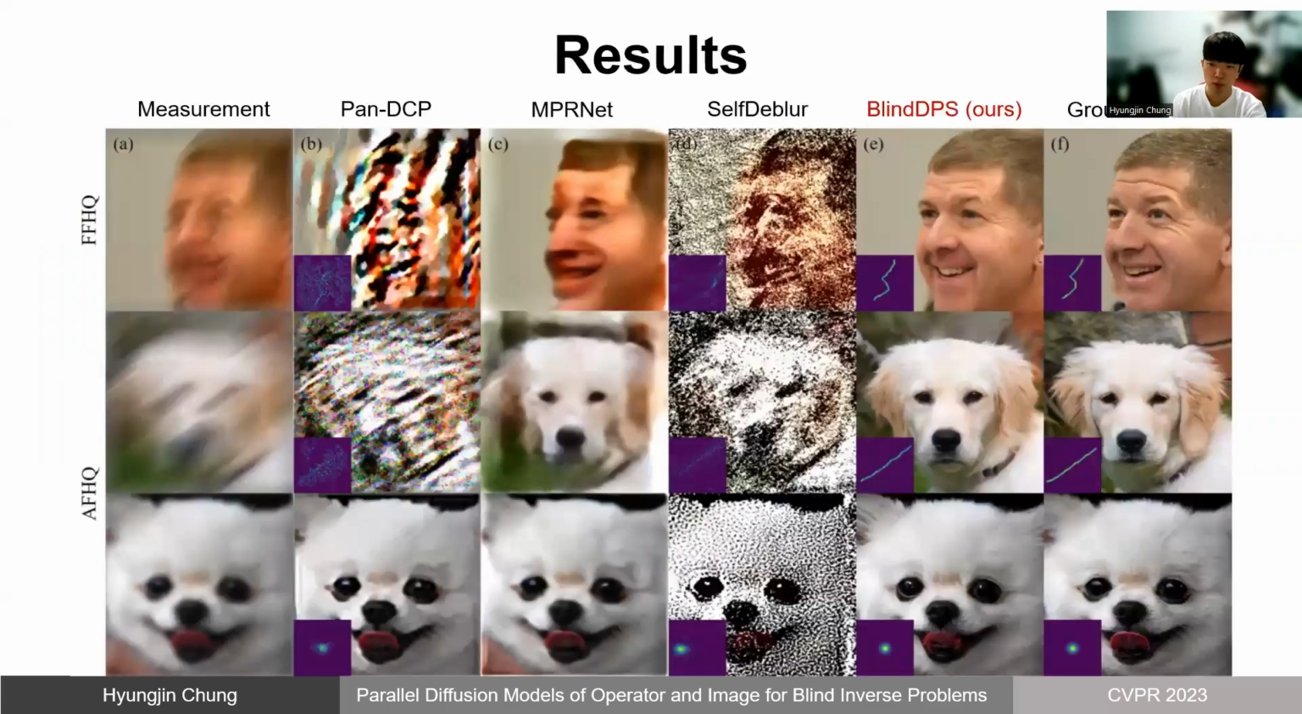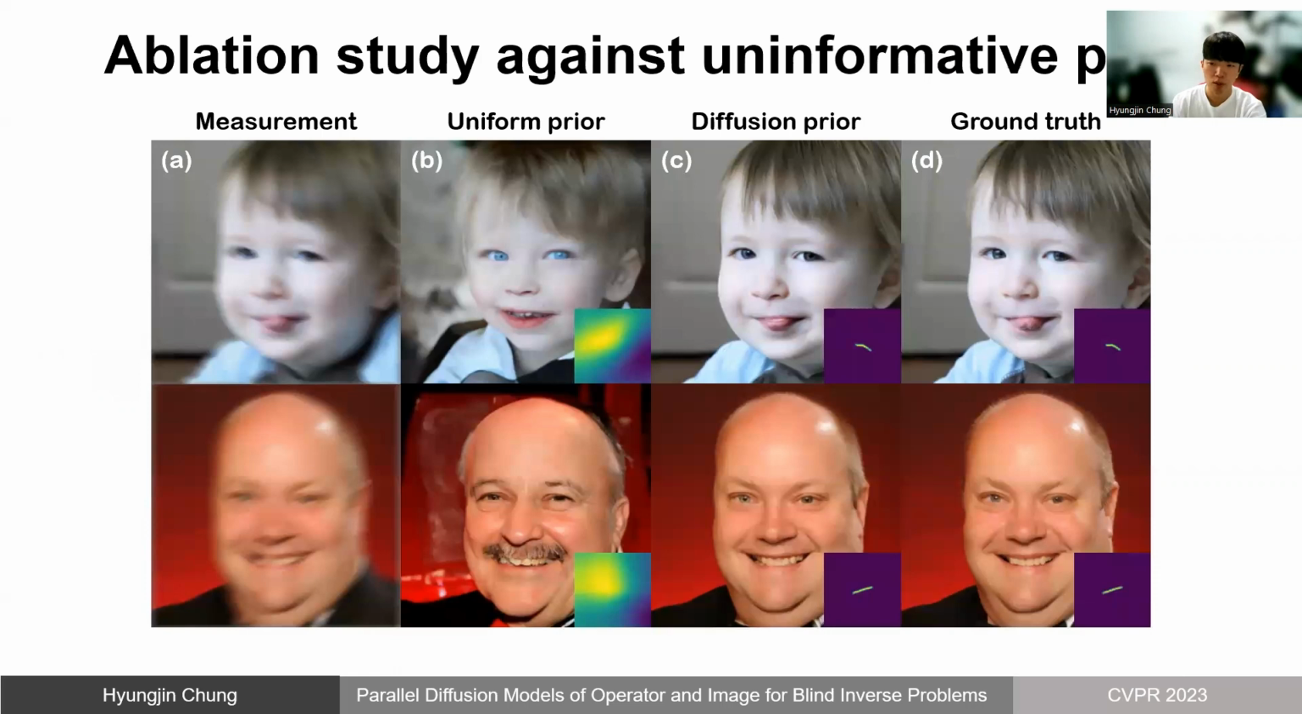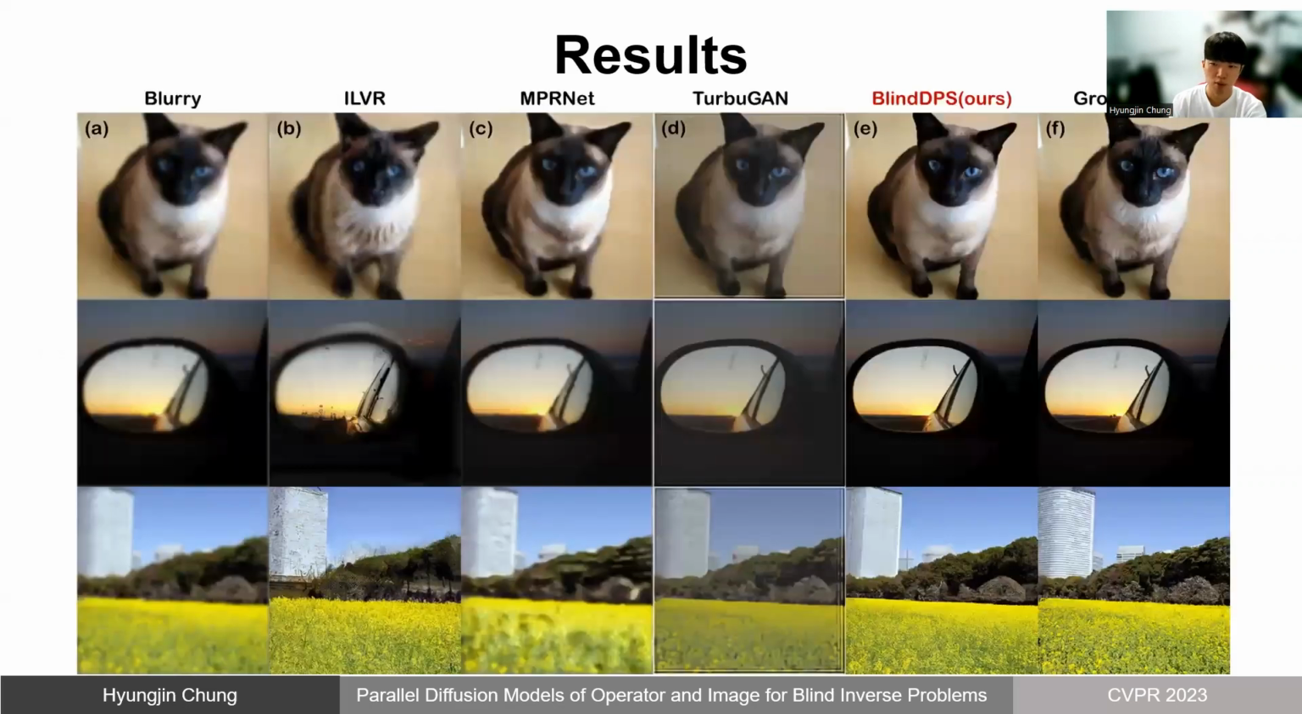With blind DPS, we are able to achieve state-of-the-art reconstruction quality, while other prior arts struggle in extreme blurring conditions. Moreover, in the ablation study against using the diffusion model but fixing the kernel prior to be the uniform prior, we see that using the diffusion prior for the kernel greatly improves the performance of the kernel estimation. Similar to blind deblurring, we see again the high-quality reconstructions also for imaging through turbulence.